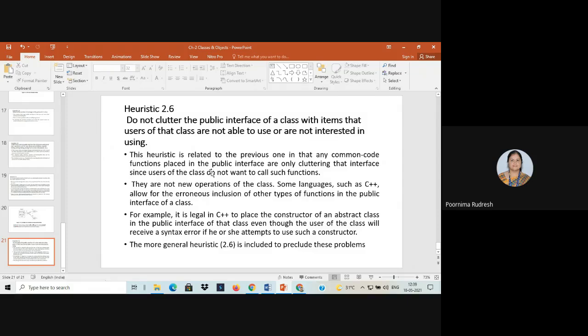So in the next class, you are going to study about class coupling and cohesion. There you have to study what is class coupling, what is cohesion, and what are the heuristics related to class coupling and cohesion. That we'll see in the next class.